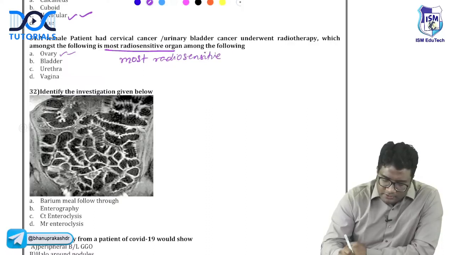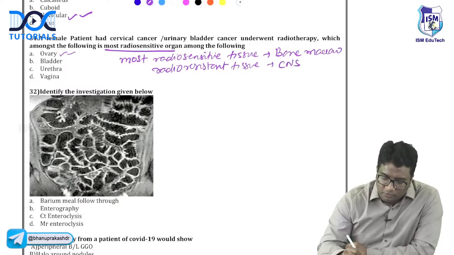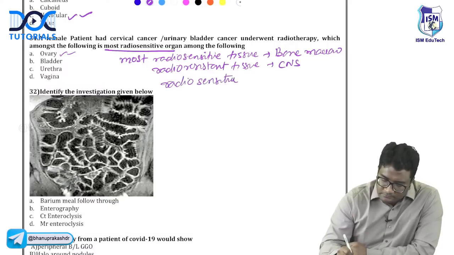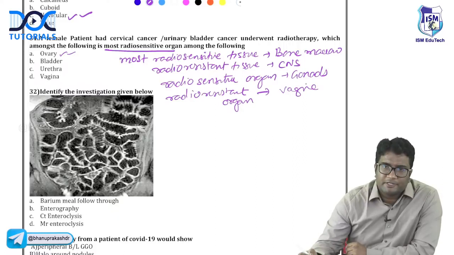which is it in the body? Most radiosensitive tissue in our body is bone marrow. Most radioresistant tissue in the body, this is CNS. Most radiosensitive organ is gonads. And radio-resistant organ is your vagina, stratified squamous epithelium of the vagina.